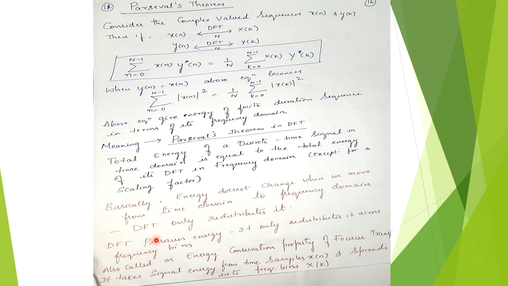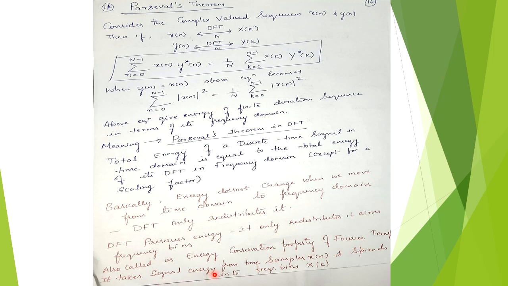The DFT, discrete Fourier transform, only redistributes it. The discrete Fourier transform preserves the energy. It only redistributes it across the frequency bins. This property is also called the energy conservation property of Fourier transforms.